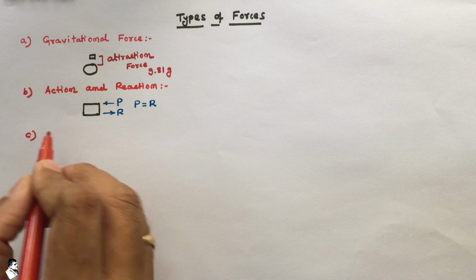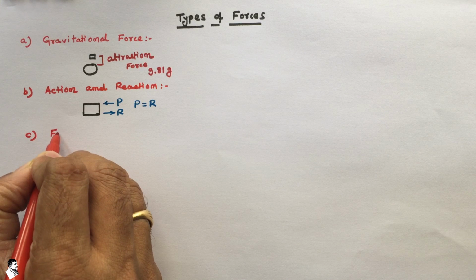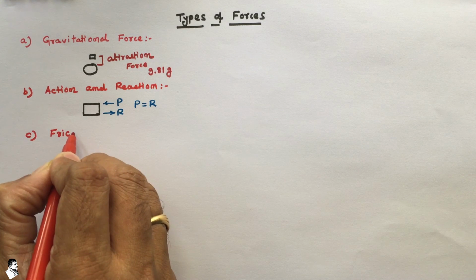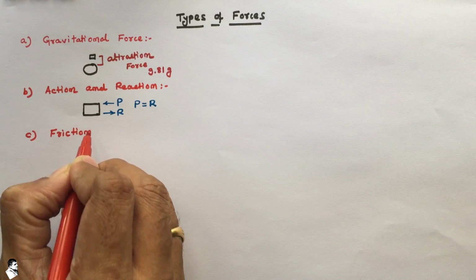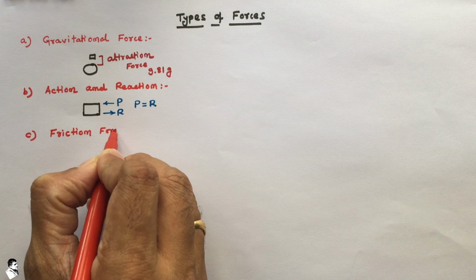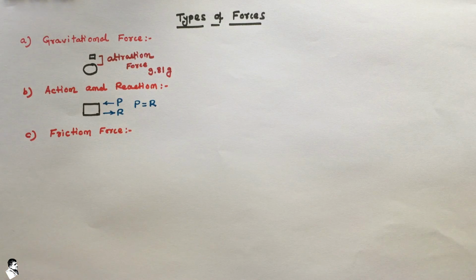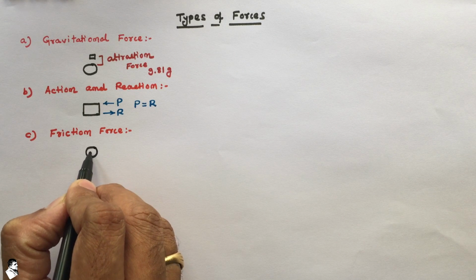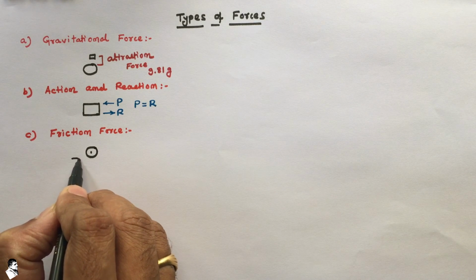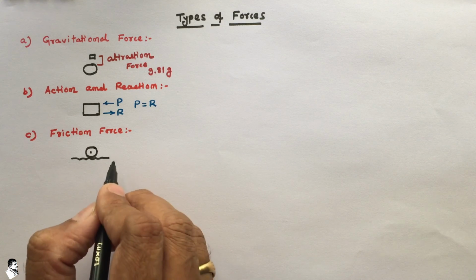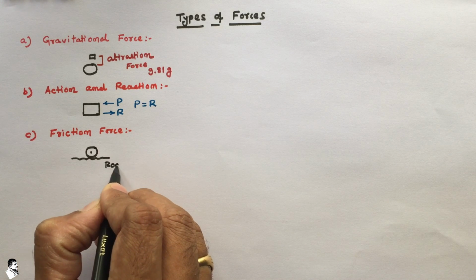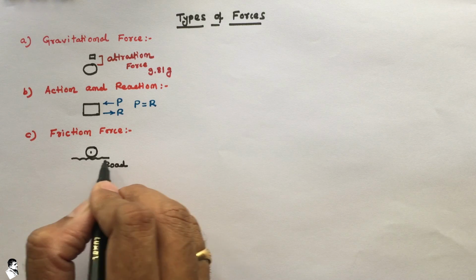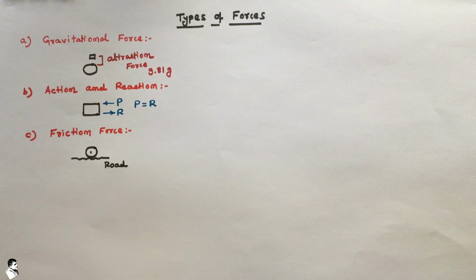Further, the third one, it is very important to understand the friction force, where there is contact of two bodies, so this force is required to be considered. As an example, we have a tire of a vehicle and a road surface with some irregularity.